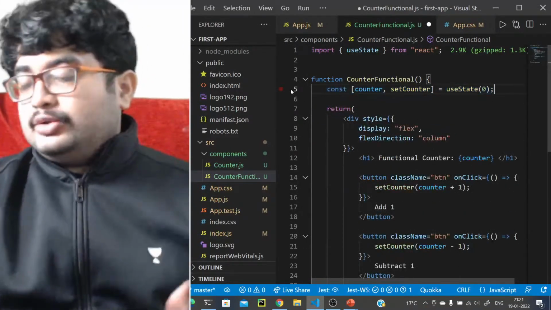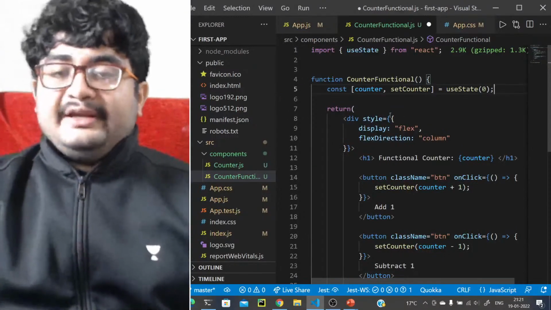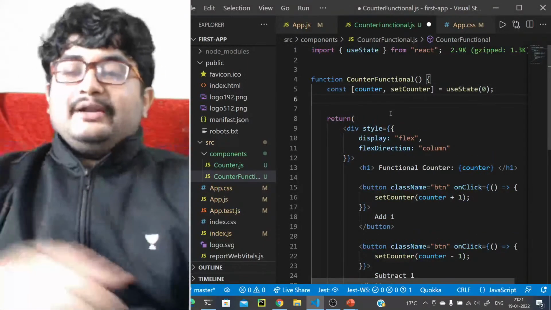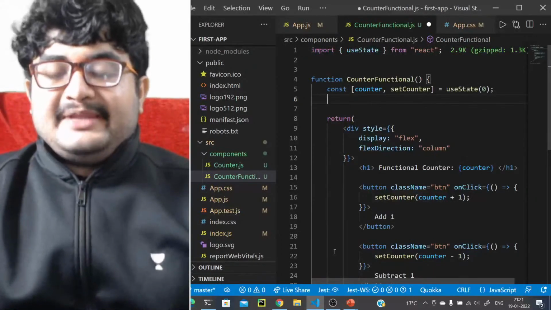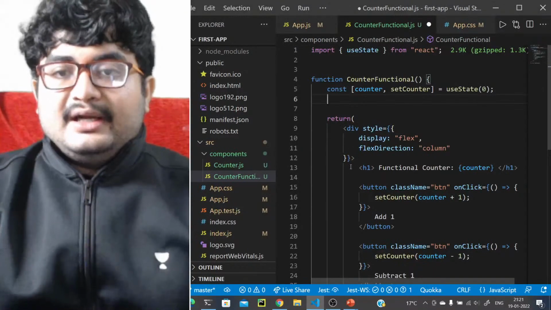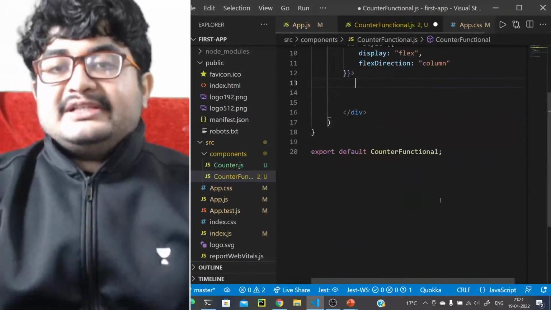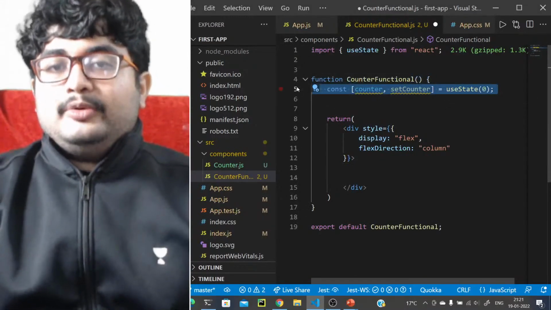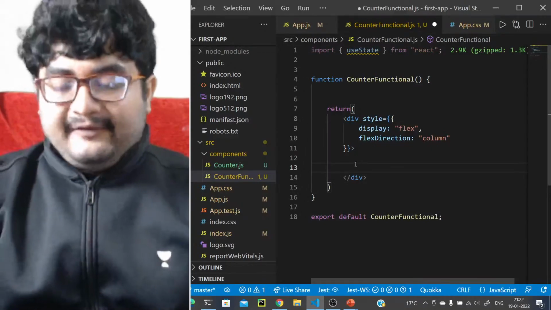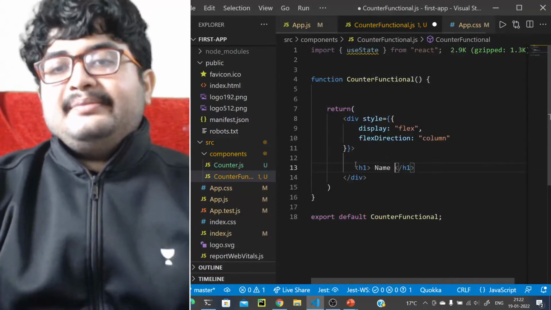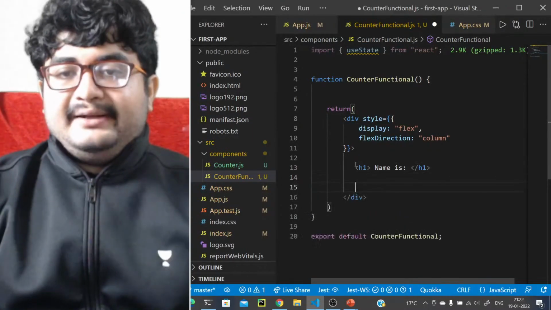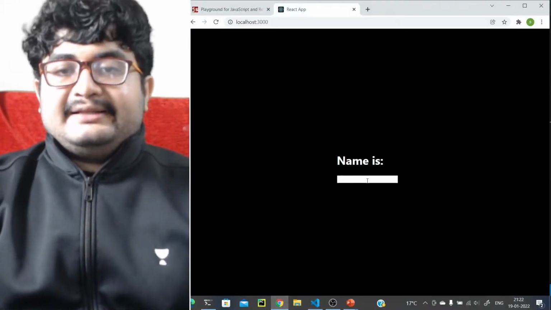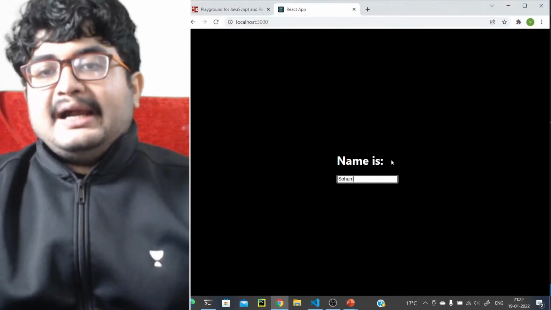Let's say we don't want to have a counter application. What we want to have here instead is we want to type in some name, right? So let's just remove this part. We just want to type in some name, and whatever name we type in, it is displayed. We want to have an input and some name. So what we want here is an h1, name is, and then the name will come in, and an input where, if I type here Soham, the name Soham should come here.